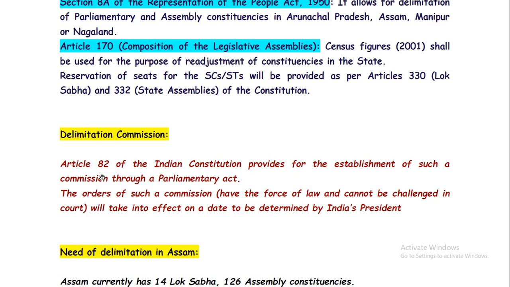First point is that Article 82 provides for the establishment of the Delimitation Commission through a parliamentary act, and the orders of such a commission cannot be challenged in the court. And third, that the orders will take effect on a date that will be determined by our president.